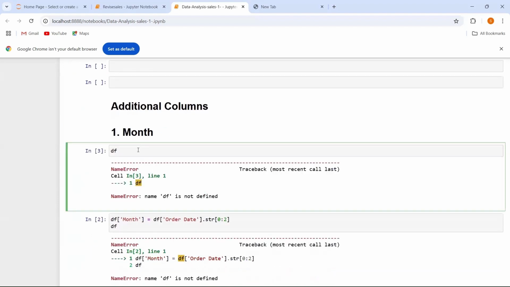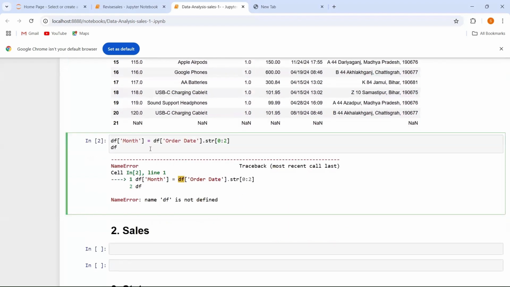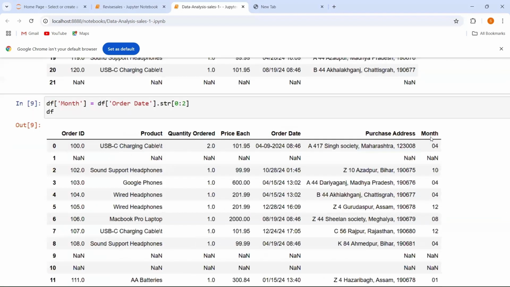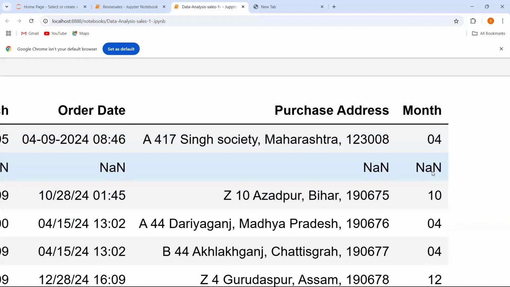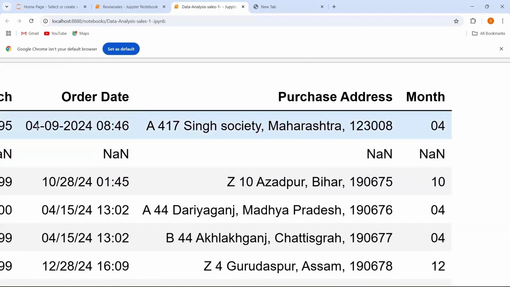so let's say this is df, and you can see our data values like this. Now I am going to run this column, and you can see over here, your month column is added in your data frame. आपके data frame में क्या हुआ है कि जो month column है वो आपके data frame में add हो गया है. But what I am going to use over here, now we are seeing over here कि जो हमारे month columns हैं, यहाँ पे जो हमारी values आ रही हैं, that is in the form of 04. So you can see 04 यहाँ पे क्या है, आपका month है. You can see in month जो आपका column है, जो आपके column data है, वो क्या है, 04.